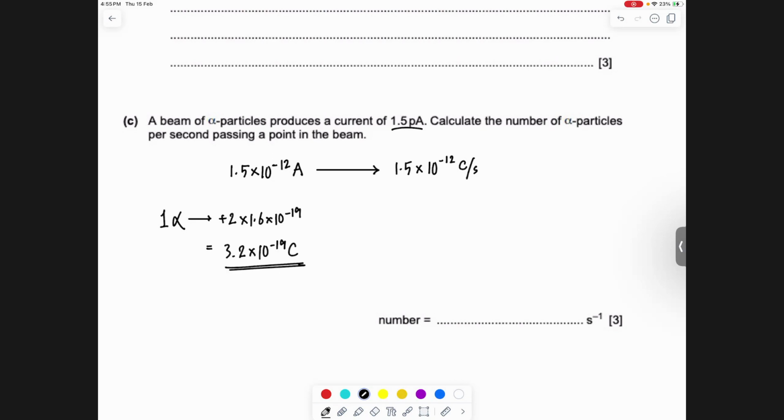And what's the total charge transferred in this case? 1.5 into 10 to the minus 12, right? So therefore, what's the total number of particles emitted? Very easy. Number of particles would be total charge divided by charge of one alpha. So that's 1.5 into 10 to the power minus 12 divided by 3.2 into 10 to the power minus 19. How much is that?